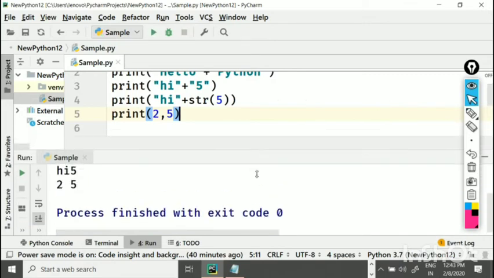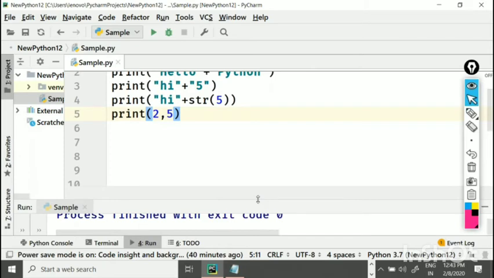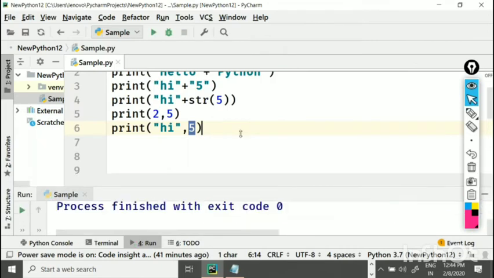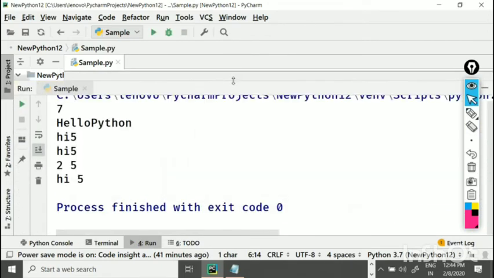You're understanding? Plus is doing both activities. Depending on the data type, plus has to decide whether to go with addition or concatenation. Comma is not doing two things. It is doing only one activity. Irrespective of the data type, it will simply do concatenation. So I can give the previously failed one: high, comma, 5. This is a string and this is numeric, who cares? It will simply do concatenation. No error. High five.